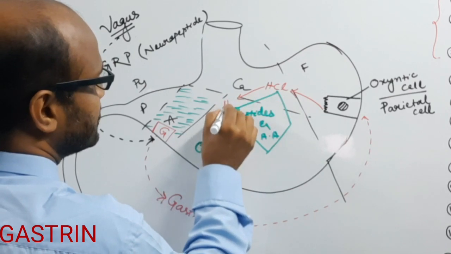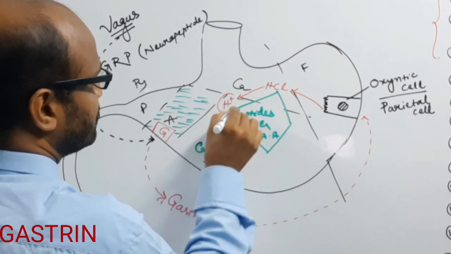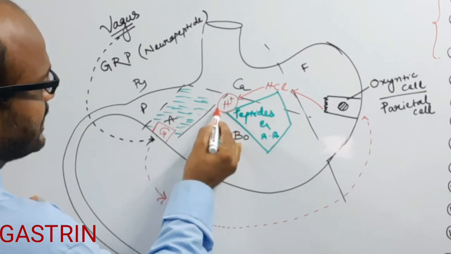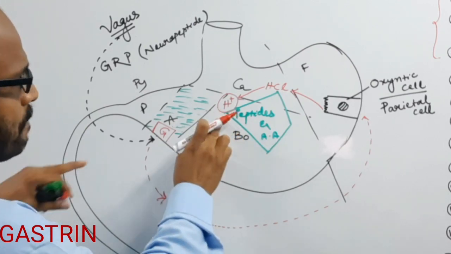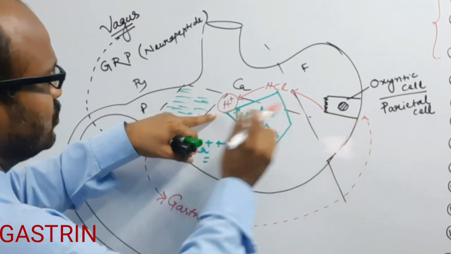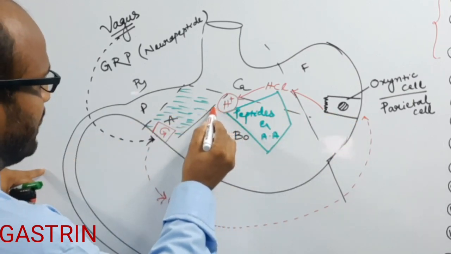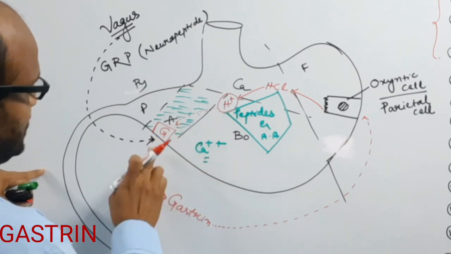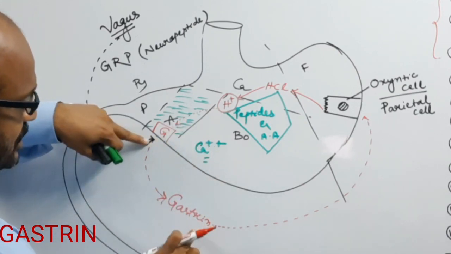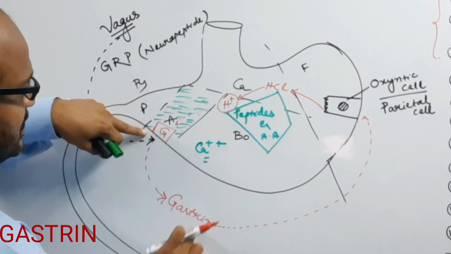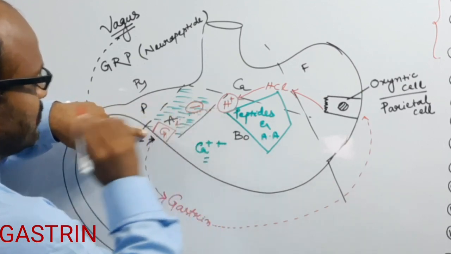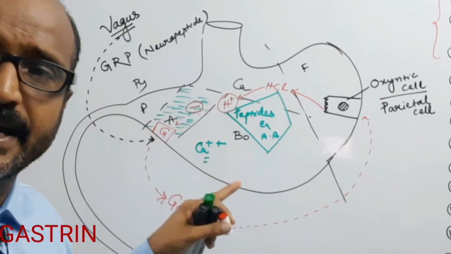It means this is the acid. So as much acid is secreted from the oxyntic cell, such acid inhibits the G cell. So it inhibits the secretion of gastrin from the G cell. This is one of the negative feedbacks.